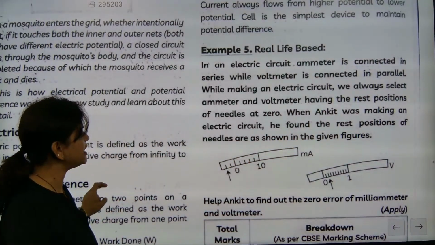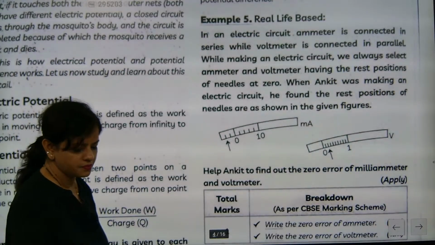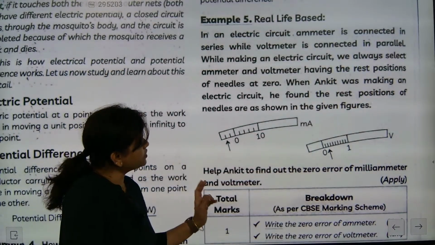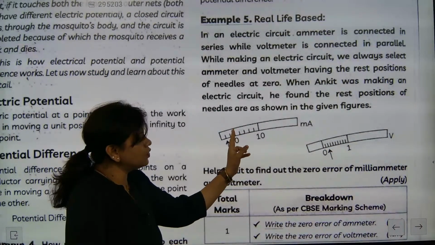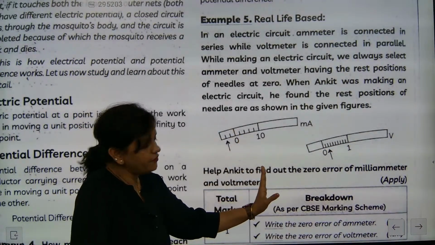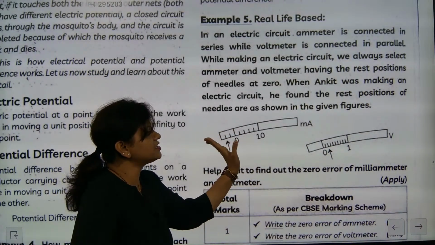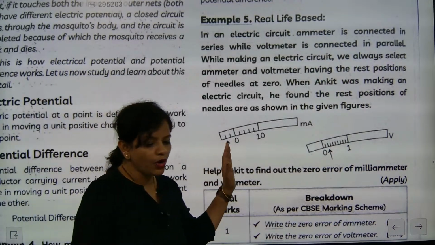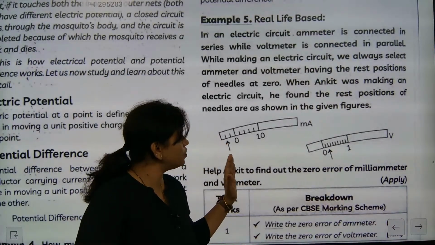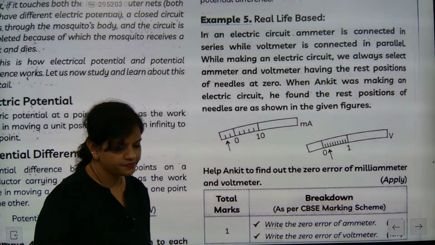So which one is the correct one, beta? Which one is the absolute one here? Understood or not? It will be in this location. Correct now? So whenever the arrow is pointing to the other side, it means the calculation will not be accurate. It should be pointing exactly at zero. So least count will be there. Okay, fine.